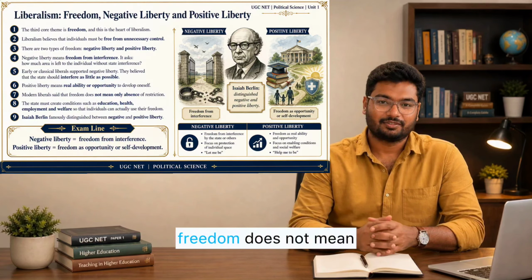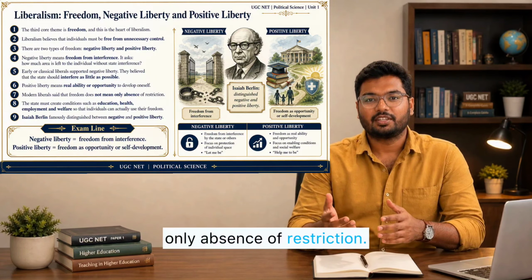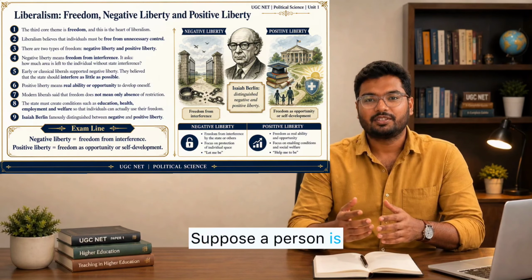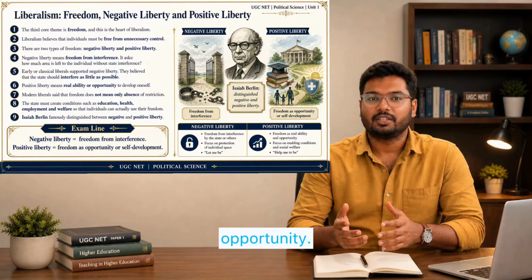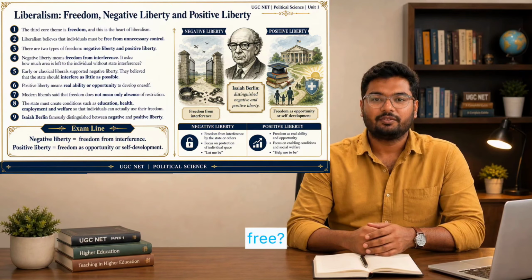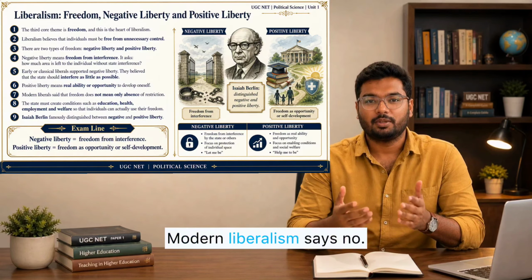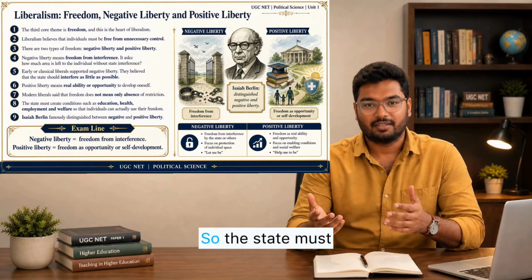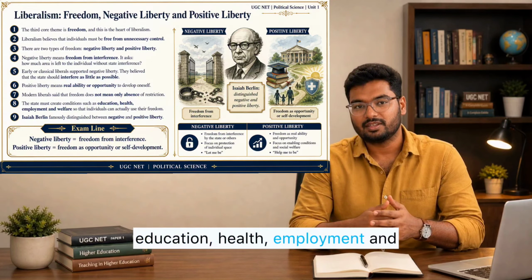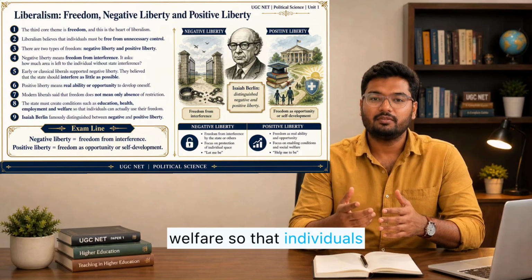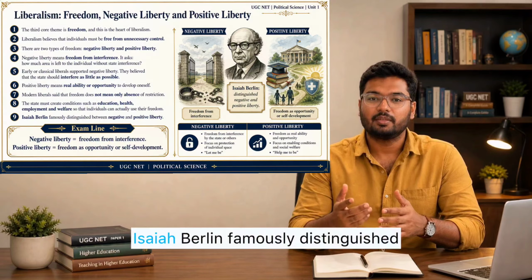Modern liberals said that freedom does not mean only absence of restriction. Suppose a person is legally free to study, but has no money, no school, and no opportunity. Is that person really free? Modern liberalism says no. So the state must create conditions, such as education, health, employment, and welfare, so that individuals can actually use their freedom.